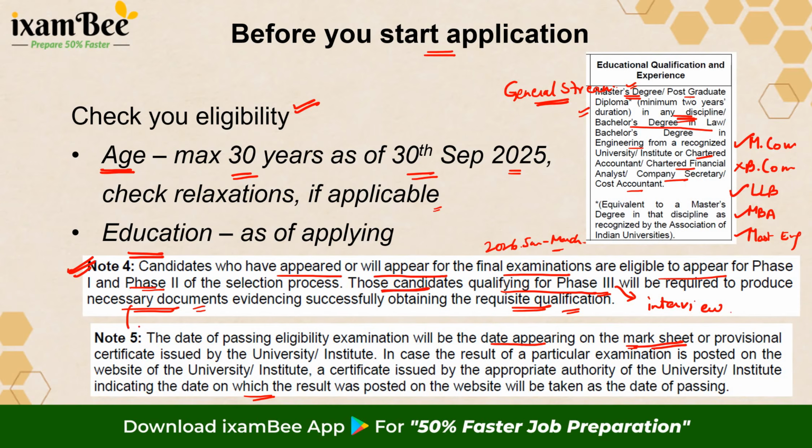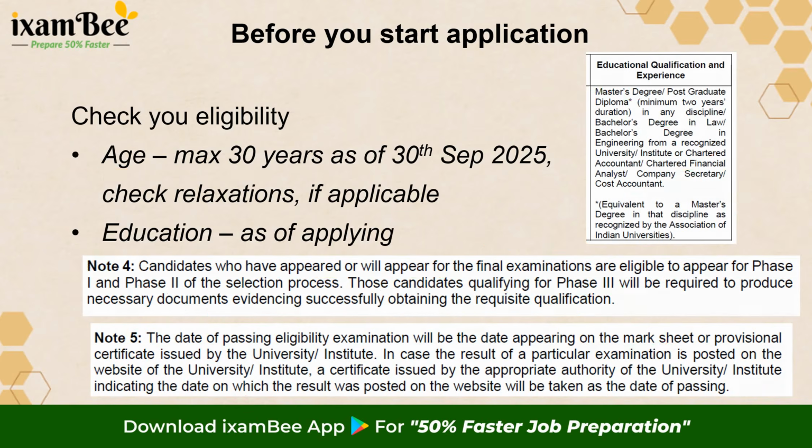Again, it is coming from this fact: if you are going to give your exam in March 2026, and when your degree and the result comes, at that time, if the result is published, say for example in June 2026, your mark sheet will say June 2026, which means you were not eligible at the time of this recruitment. So you will not qualify. I hope you have understood this very, very well.